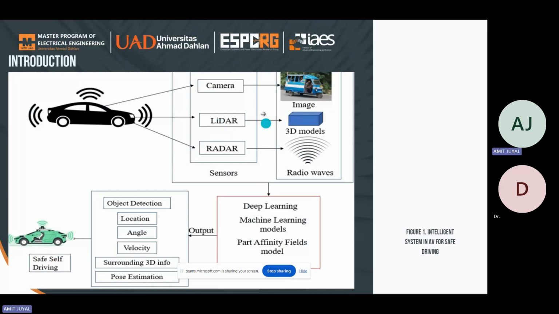The visual information is provided by the camera. The distance and the velocity of the object are determined by the radar, and the 3D point clouds of nearby traffic are produced by the lidar system. Software based on deep learning, machine learning, and pose estimation models process these data which are collected from the hardware like camera, lidar, radar, etc. And further processes this information to estimate the object and intention of the observed object, and based on these outputs the autonomous vehicle system controls itself.